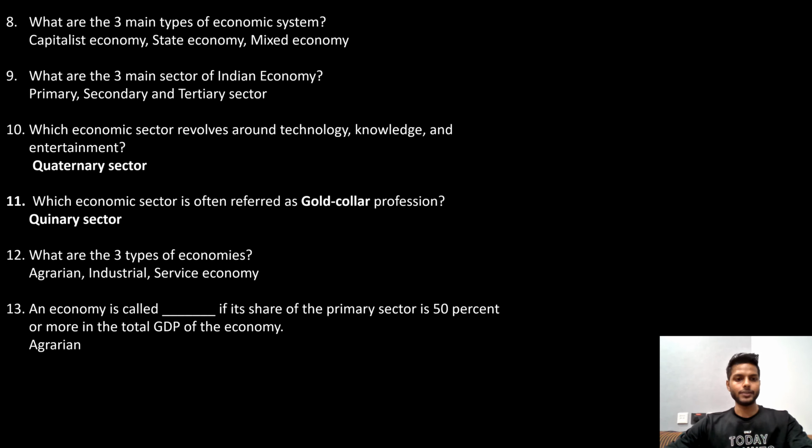The last question is, an economy is called dash if its share of the primary sector is 50% or more in the total GDP of the economy. That is agrarian.